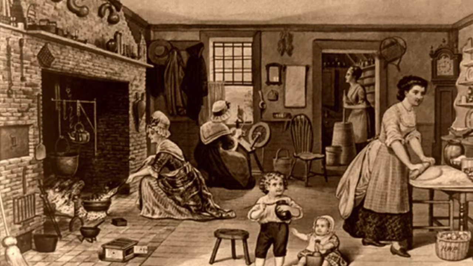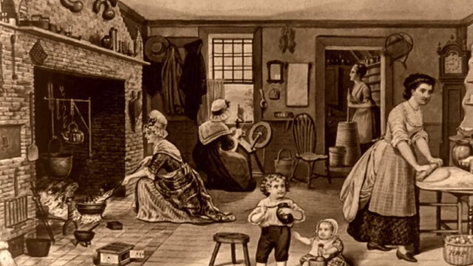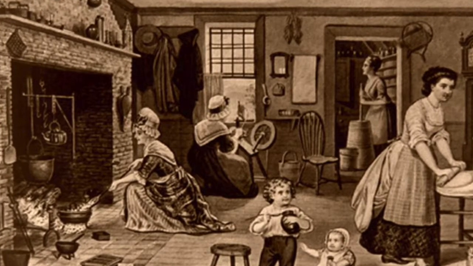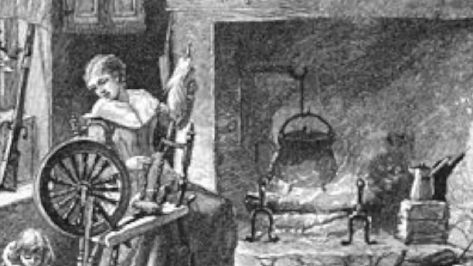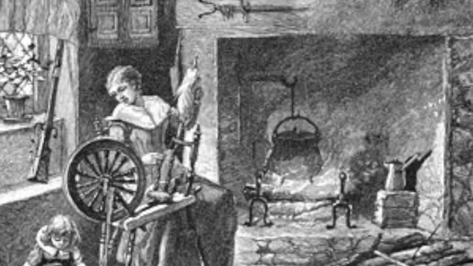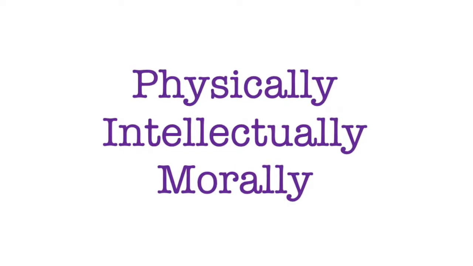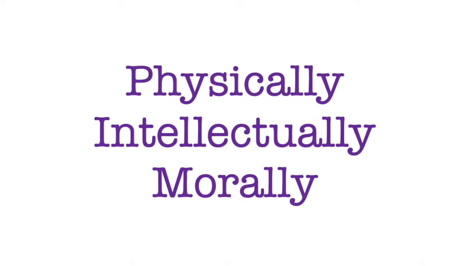Men were seen to be superior to women, so men had a say over women. Women were supposed to obey their husbands and take care of the household. Women were expected to do things such as cook, clean, and make clothing. Women were seen to be weaker than men. This included being weaker physically, intellectually, and morally.